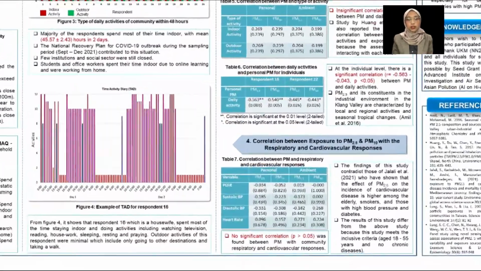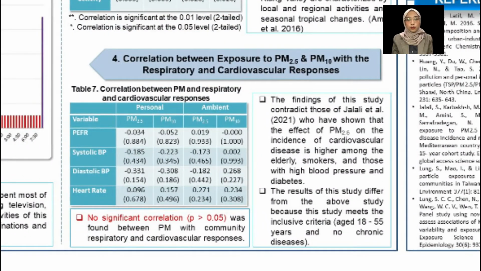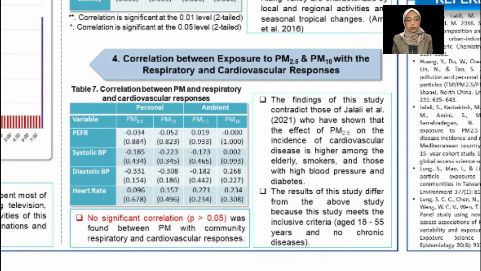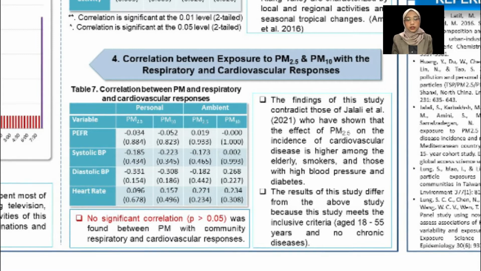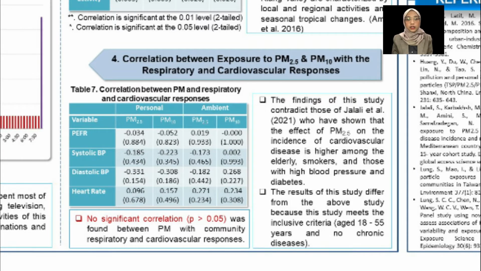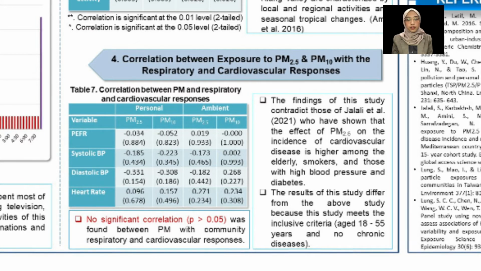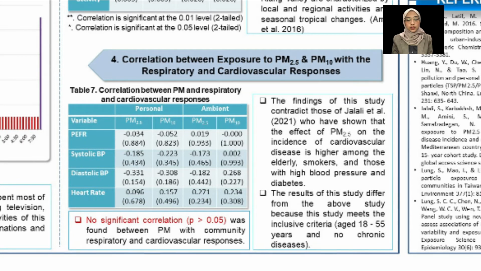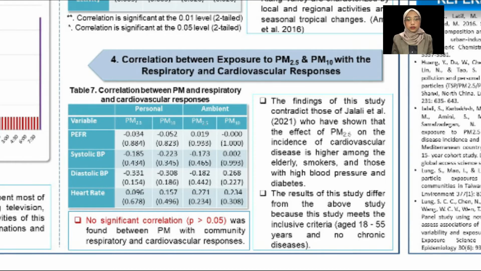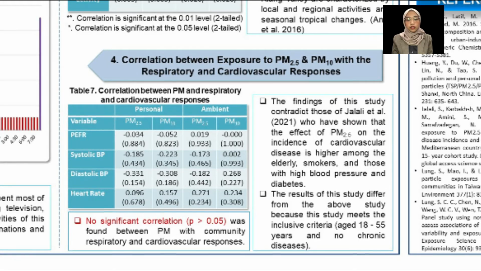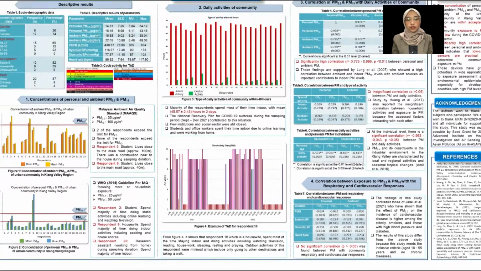For objective 4, no relationship between exposure to PM with respiratory and cardiovascular responses was demonstrated in this study. This proved that for the community in the Klang Valley area, their daily activities did not affect the exposure to PM2.5 and PM10 and did not affect their respiratory and cardiovascular responses as well. A similar study by Huang et al., 2019 also showed insignificant correlation of PM2.5 and cardiovascular diseases.